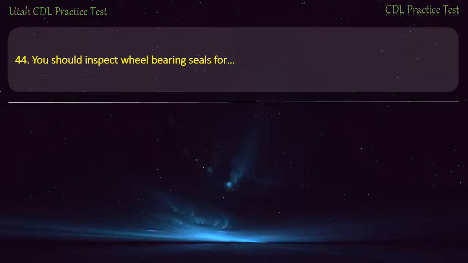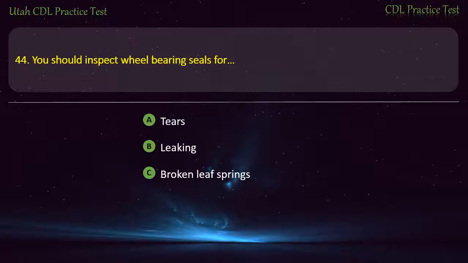Question 44. You should inspect wheel bearing seals for tears, leaking, broken leaf springs, twisted axles. Answer. Leaking.